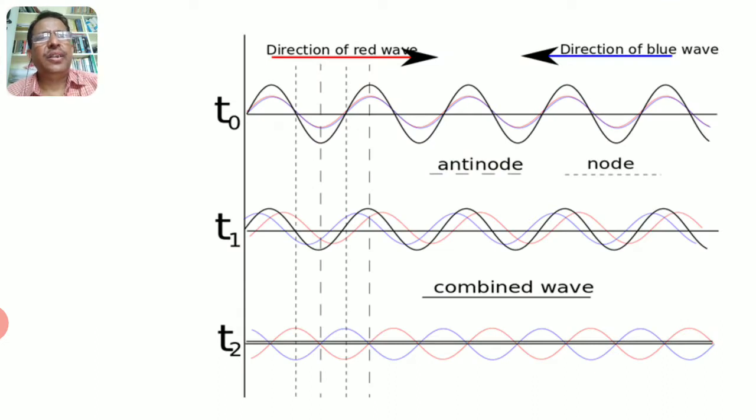So here there is a wave pattern. There are two traveling waves. One is red wave, another one is blue wave. Red wave travels from left to right, blue wave travels from right to left, and they superpose each other, and stationary waves are formed at different times. How the stationary waves are formed is shown in this figure.